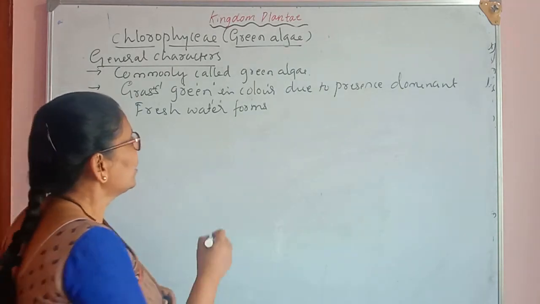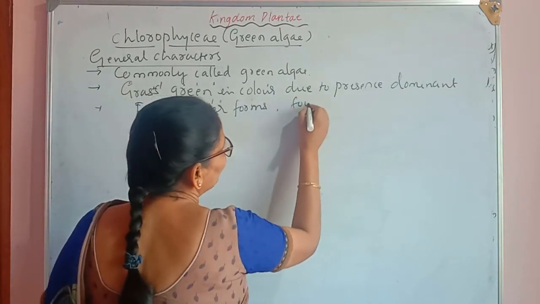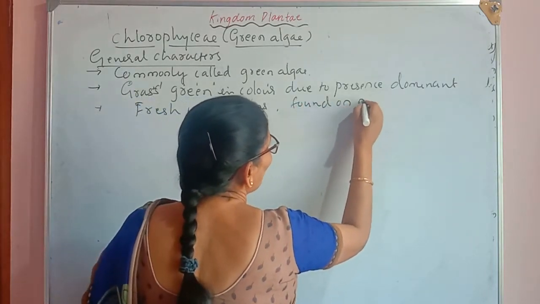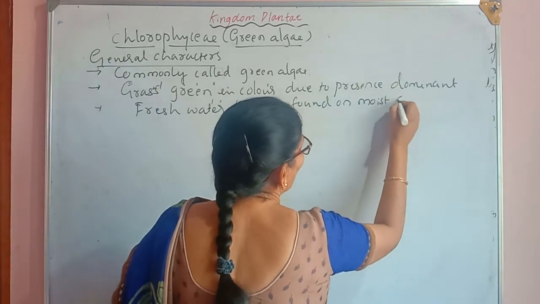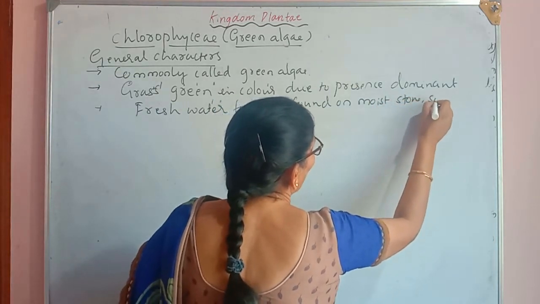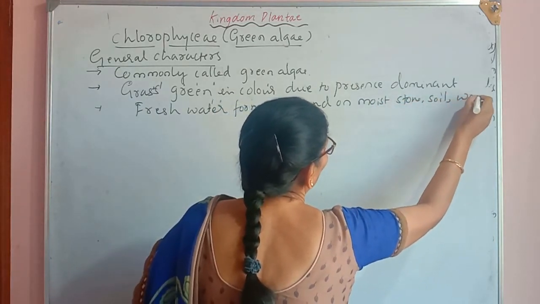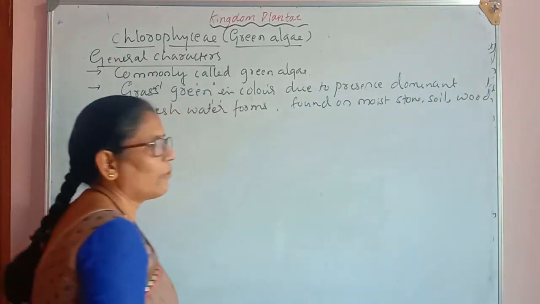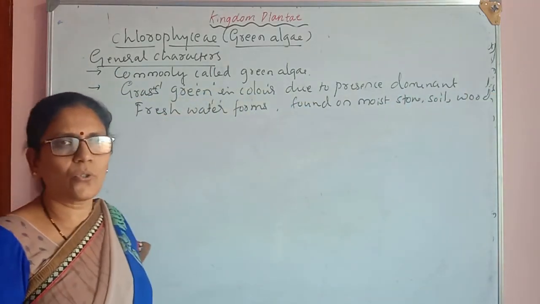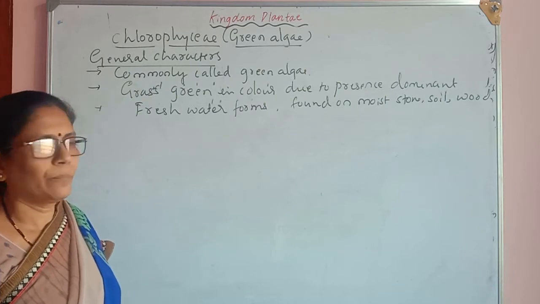Apart from this, they may also be found on moist stone, soil and wood.